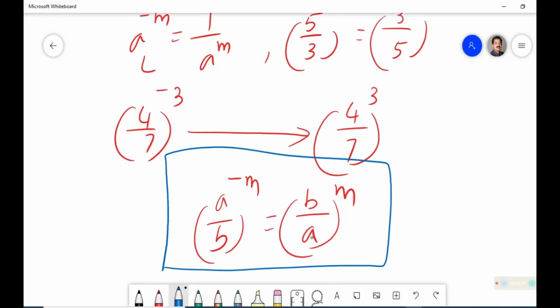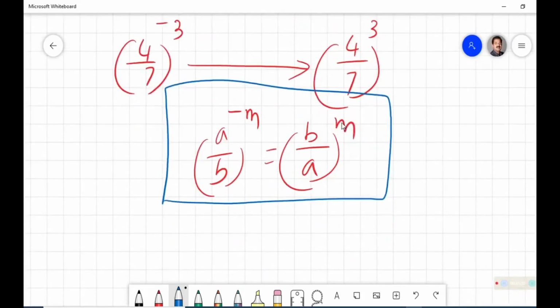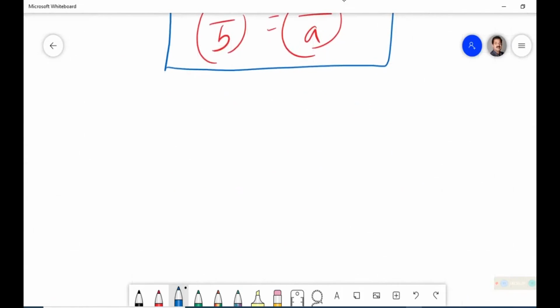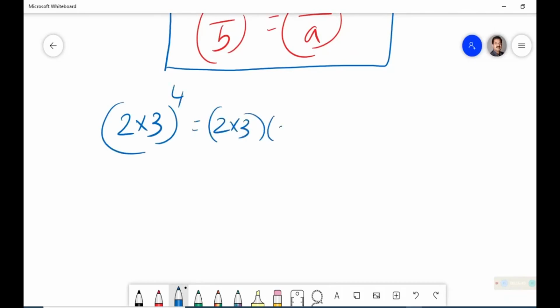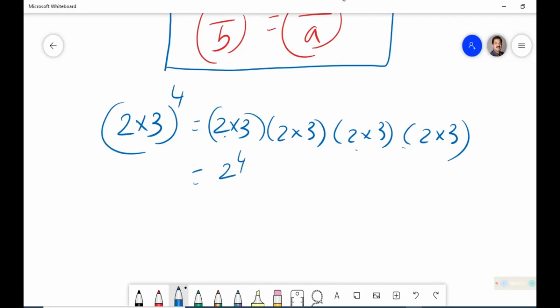Among the laws what you have to study, this is only the little bit what we say complicated, नहीं है, थोड़ा कुछ आपको ध्यान देना है. Okay, let us go ahead for some other simple arrangement. For example, certain situation will be the 2 into 3 whole raised to 4. तो कैसे लिखना पड़ेगा? 2 into 3 into 2 into 3 into 2 into 3. इसे कभी लिखेगा ही नहीं, लेकिन अभी लिखना है. Correct? This we can write as 2 4 times है ना, 2 raised to 4 into 3 raised to 4.